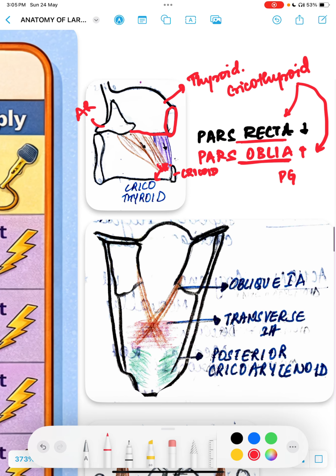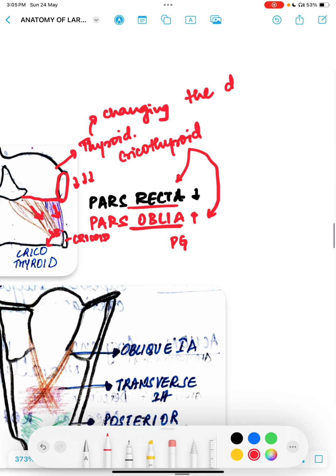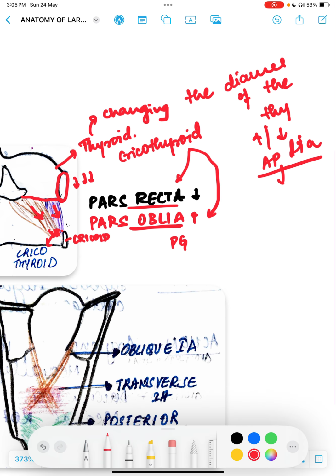So imagine this getting contracted. What does this do? It will pull the thyroid, it will tilt the thyroid a bit. So it is changing the diameter of the thyroid. It is increasing as well as decreasing the anteroposterior diameter of the thyroid. So as usual, it will affect the pitch of the voice.